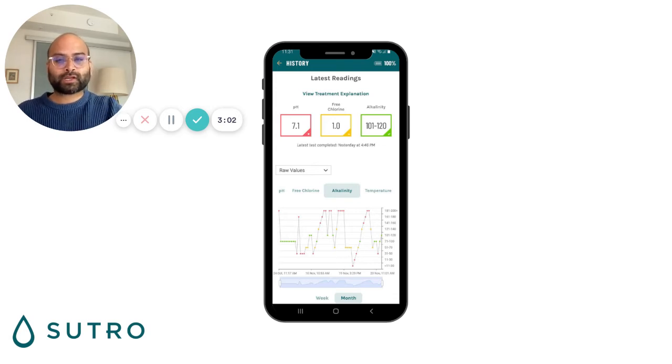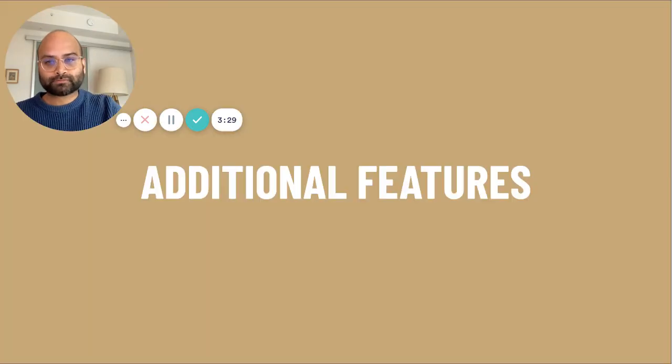And this last piece over here is the raw values. This little highlight over here that I just showed you will pull out the raw values, and this will help you toggle between the moving averages that give you more of a trend and the actual raw values, so you can really dig deeper into what the graphs and your values were of your water. Again, this feature is only available for premium members. Basic only has the moving averages.